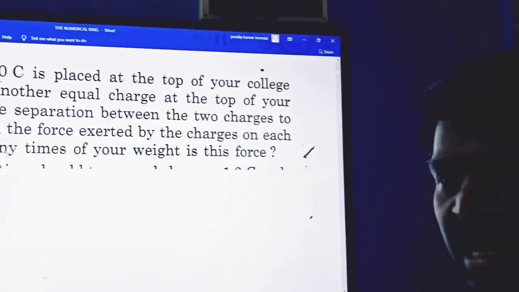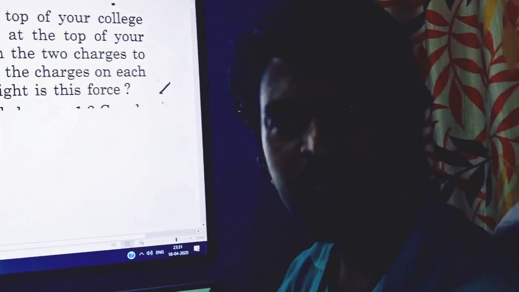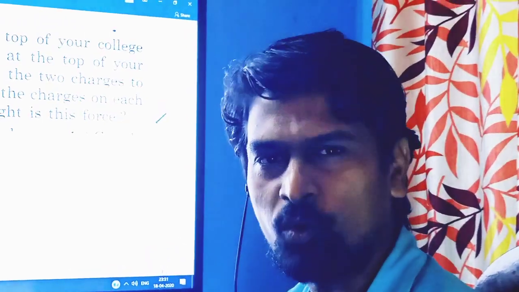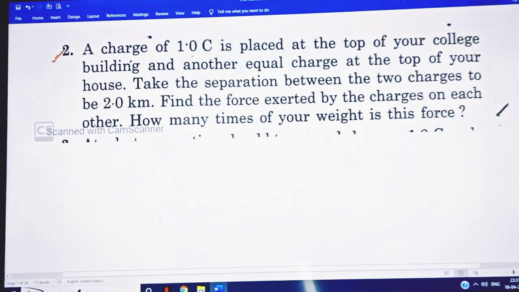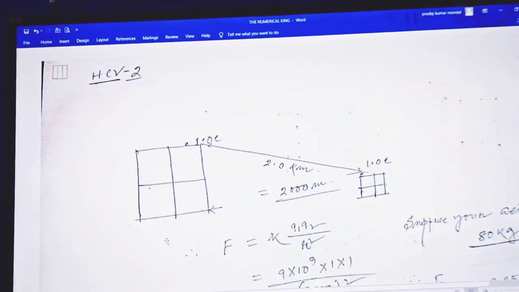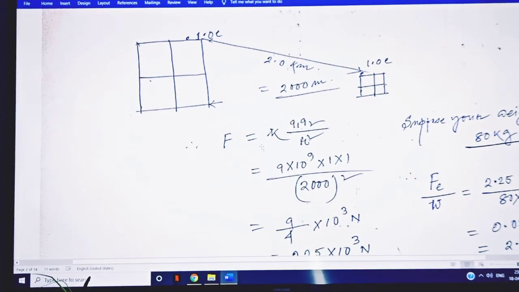This implies that you have to compare the Coulombian force with your own weight. So about the Coulombian force, you can clear your concepts in view of your weight. First of all, applying Coulomb's law, the formula is given: F equal to kappa Q1 Q2 by R square.